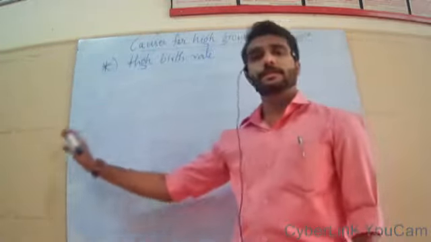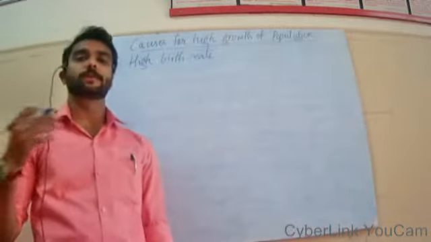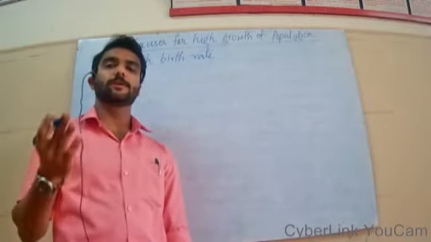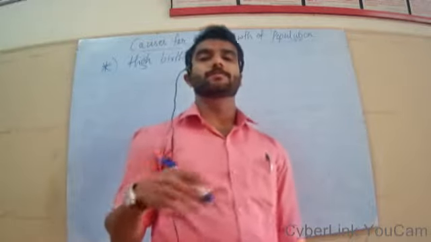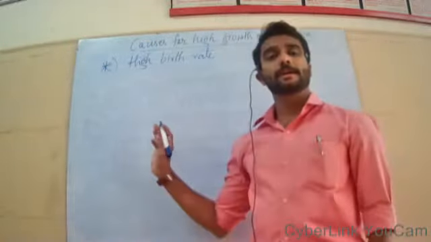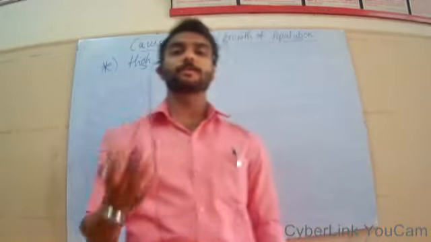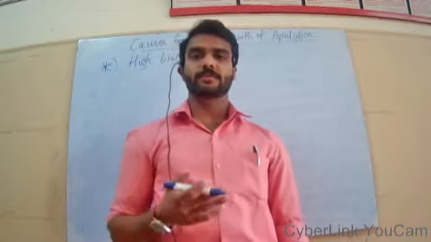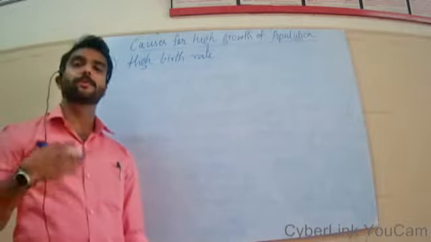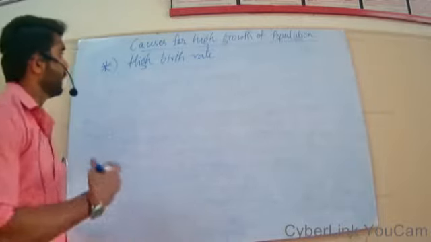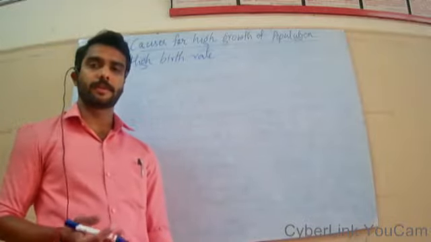So we understood that over recent years our population has been growing by more than 2% every year, and every year we are generating a population that is equal to the total population of Australia. So by this data we can understand how much population we are reproducing every year. So high birth rate is one of the major reasons for increasing the population.